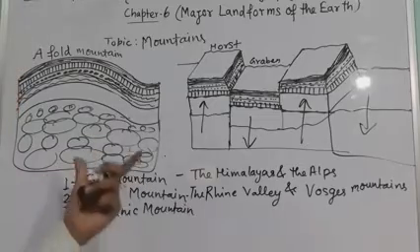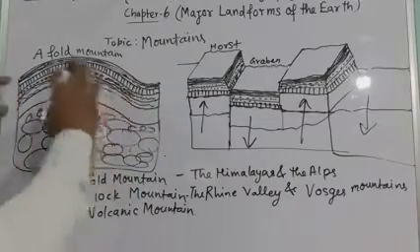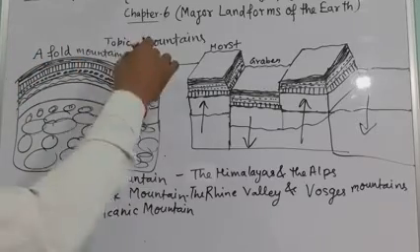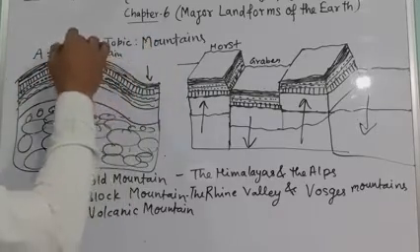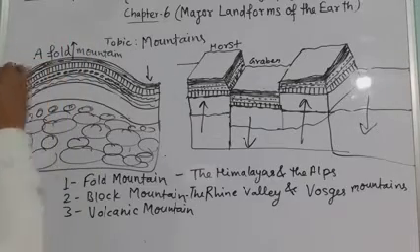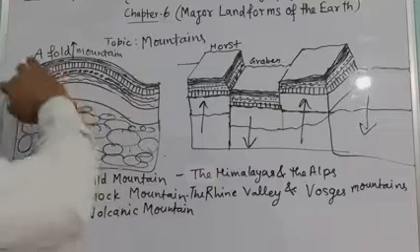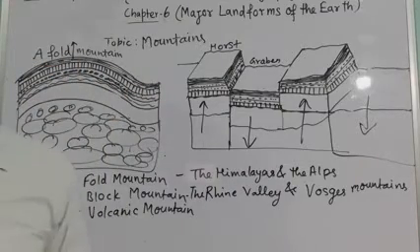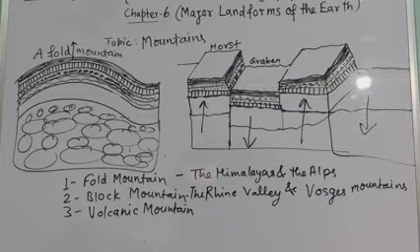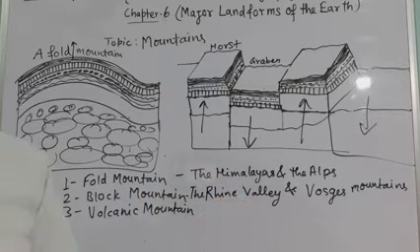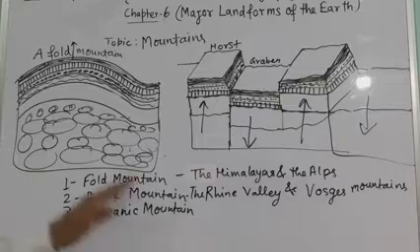First of all, you must understand that a fold mountain is just like something folded: here it is down, here up, and here down, in that shape. The Himalayan mountains and the Alps are young fold mountains with rugged relief and high conical peaks.